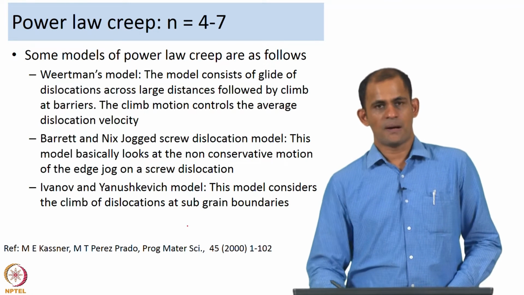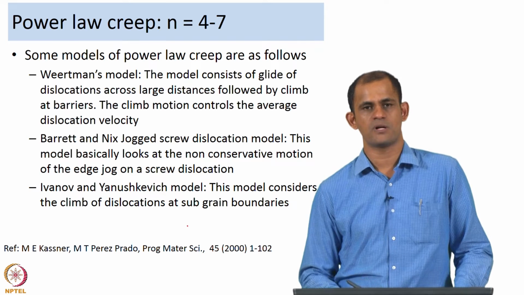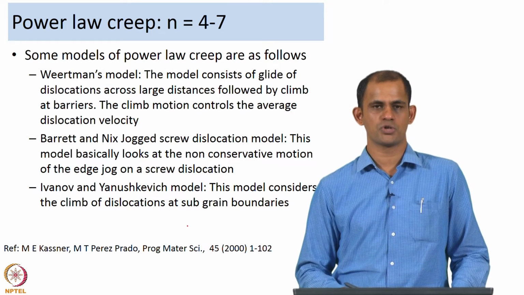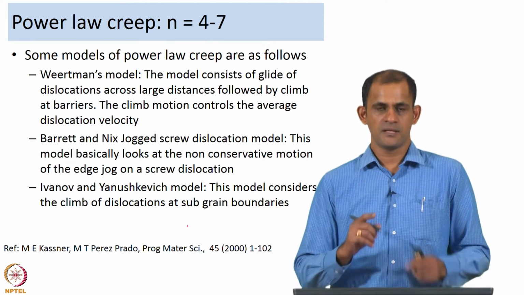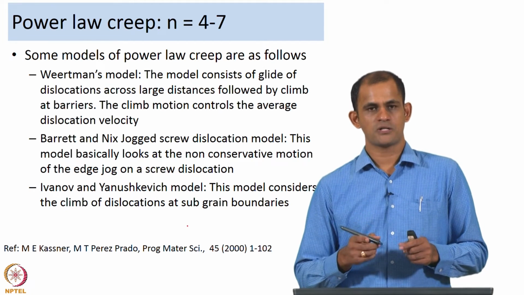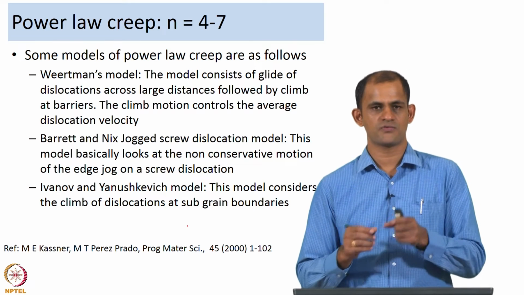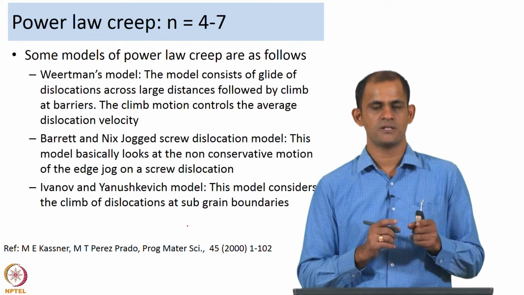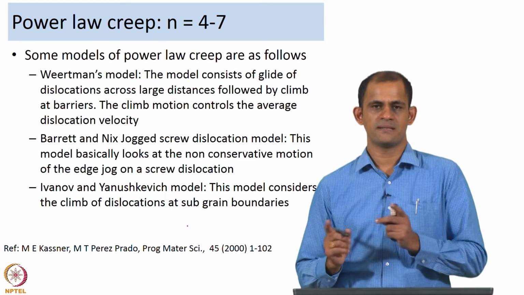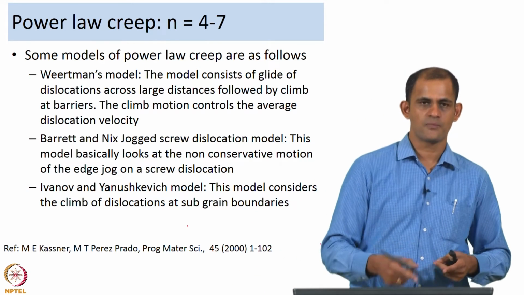Now, in power law creep we have n equal to 4 to 7, and there have been different models which people have proposed to explain the material behavior in the power law creep regime. These models also provide equations or correlations for the strain rate of deformation and its dependence on the applied stress and temperature and things like that. So, some of the different models are listed here.